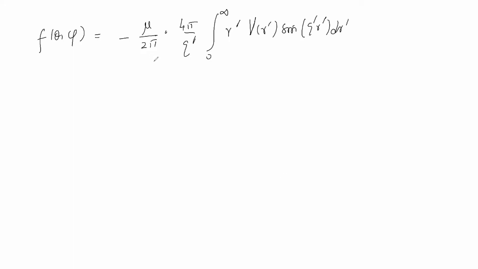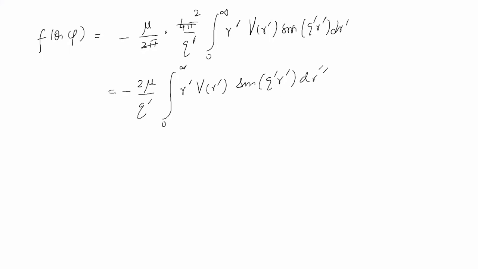Okay, and that means this will be simply minus 2 mu by q prime, integral 0 to infinity r prime V r prime sine q prime r prime dr prime.